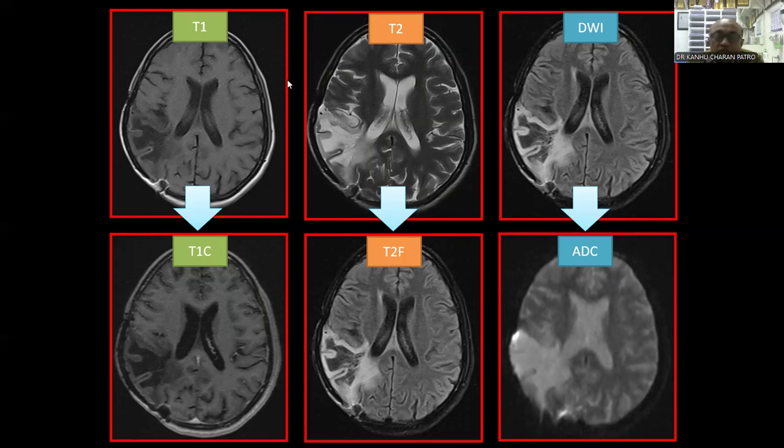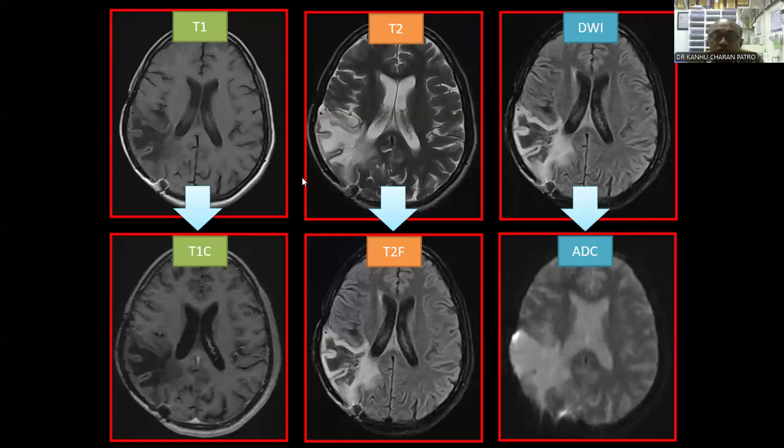In the first step, in T1, you have to see the post-op bed. This is the post-op bed. There is CSF intensity, and there is no abnormal finding. If you see the corresponding contrast images, there is no contrast enhancement. Grossly, we can tell there is no tumor or high-grade transformation.